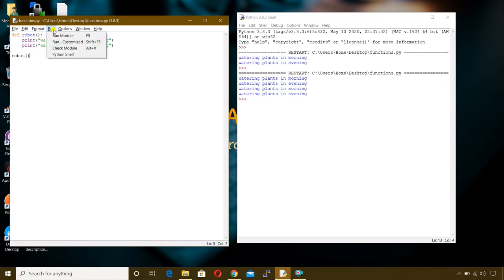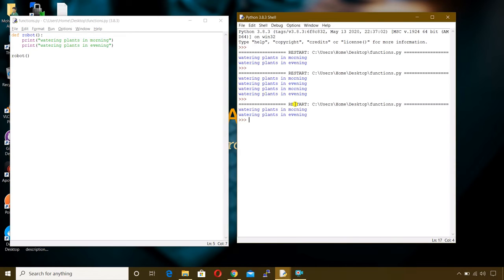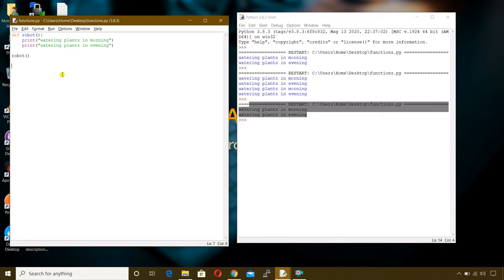Let me check this. Boom, see, it's working. So imagine like I have built a robot to do my tasks. So whenever I call this robot, it will do my tasks. So instead of copying and pasting the entire stuff, we can call this using a function name. It will run the function as many times as you call it.